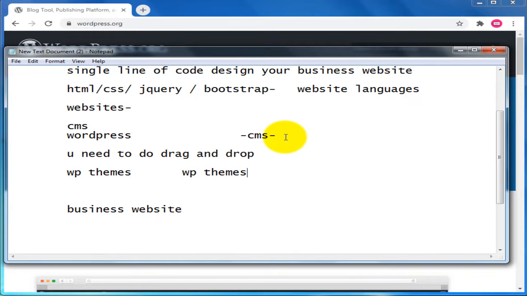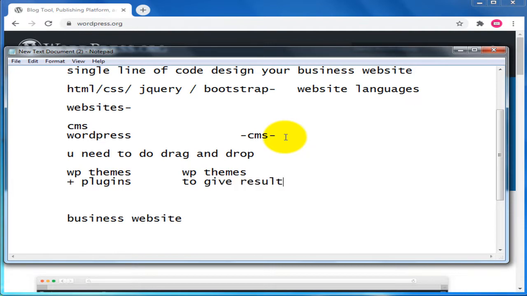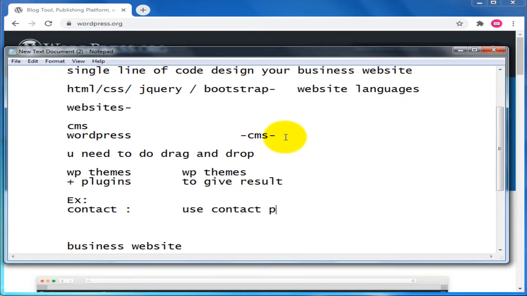This is the main important segment in WordPress. After that, every theme supports or imports plugins. So these plugins maintain the main role in giving the result for your website. For example, if you need a contact form, you need to use a contact plugin to bring out a contact page.